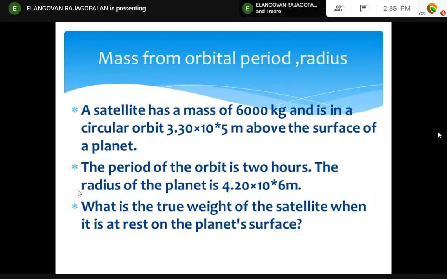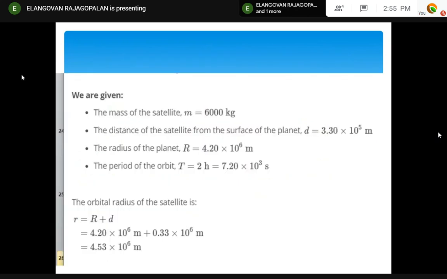A satellite of mass 6,000 kg is in a circular orbit, so the orbital velocity is constant above the surface of a planet. The period and the radius of the planet are given. So one period T1 and one radius R1 are given, another radius R2 is given, and you have to find T2. That's all. But what is important here is radius plus altitude. You have to always add the altitude to the radius of the Earth or the planet to get the orbital radius.